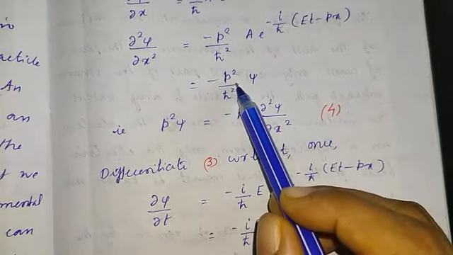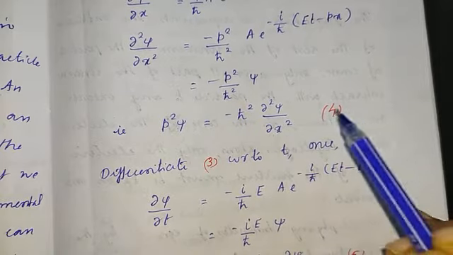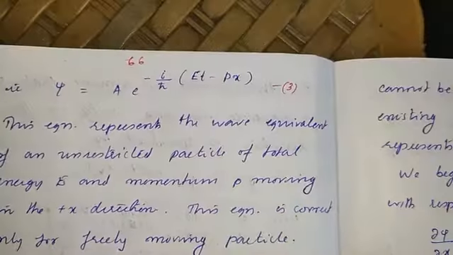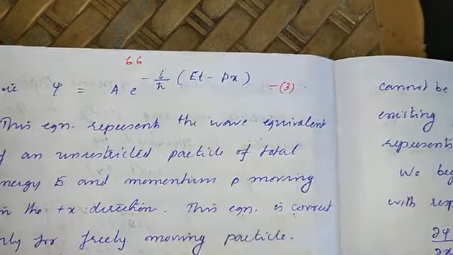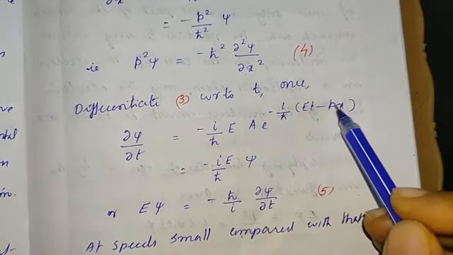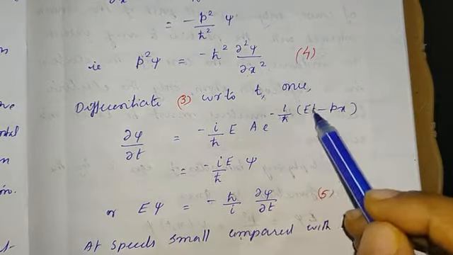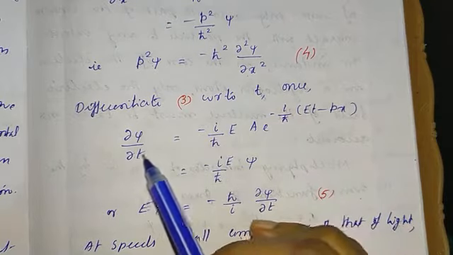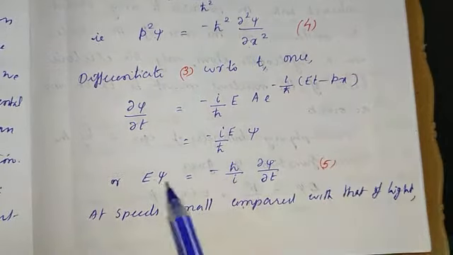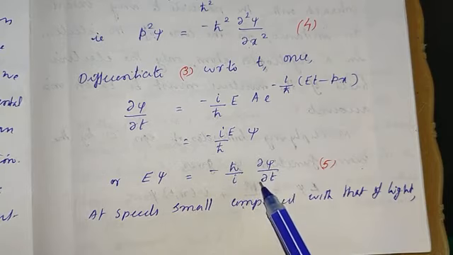So from this we can write this equation as p square psi equals minus h cross square into dou square psi by dou x square. This is marked as equation number 4. And now we differentiate this function with respect to time. Then the second term in the exponential can be treated as a constant, since the differentiation is with respect to t only. So we will get dou psi by dou t as minus iE by h cross into psi, and E psi is equal to minus h cross by i dou psi by dou t.